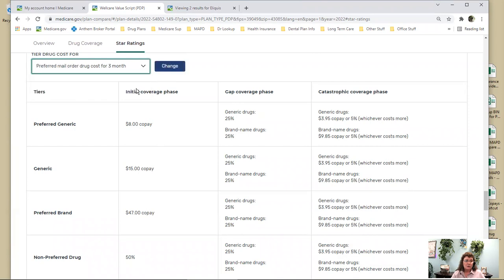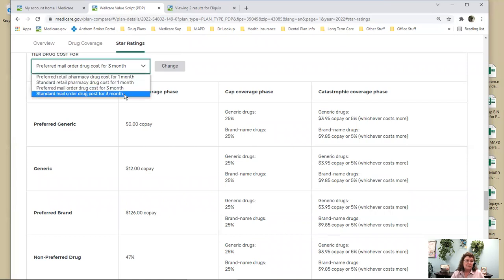You can also see what the copay is for a 3-month supply at a preferred pharmacy. A lot of times it's 3 times the copay. Sometimes it'll be 0 for the generic drugs. It varies by company. And if your plan covers generic drugs in the donut hole, it would have what the copay is. Not too many of them do.